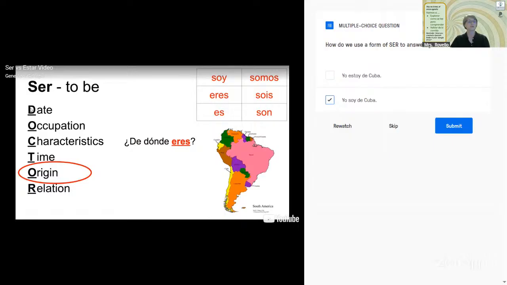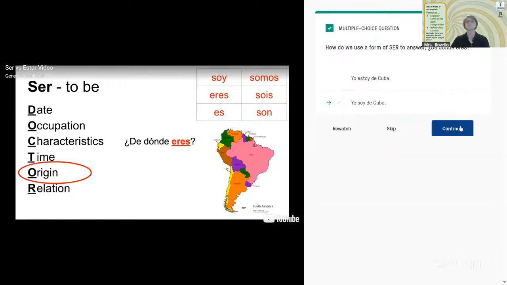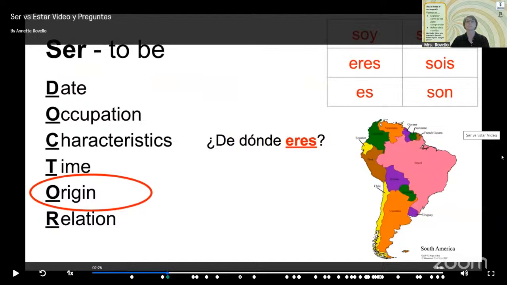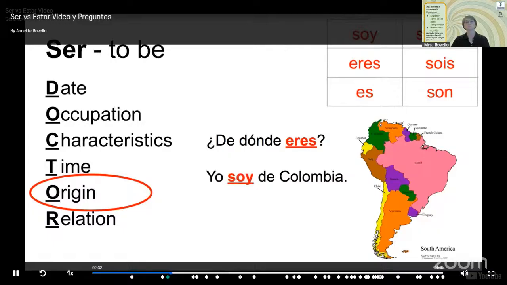Notice this word spells out doctor here. These are all the times we would use this form of the verb to be: yo soy, tú eres, él es, usted es, nosotros somos, ustedes son, and ellos son. So if somebody says, ¿de dónde eres? Where are you from? You would say, yo soy de Georgia, or whatever you wanted to say. Yo soy de Colombia. I could say yo soy de Ohio, or I am from Pickerington.